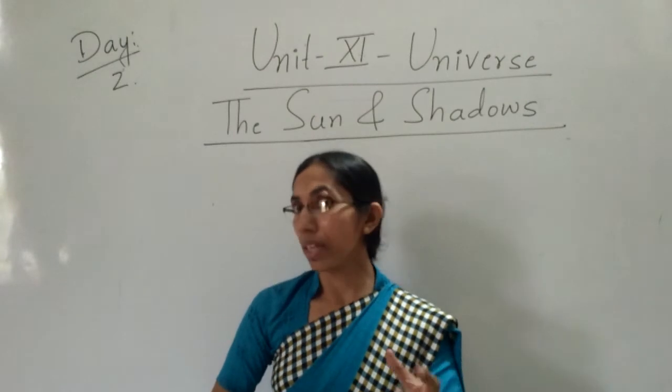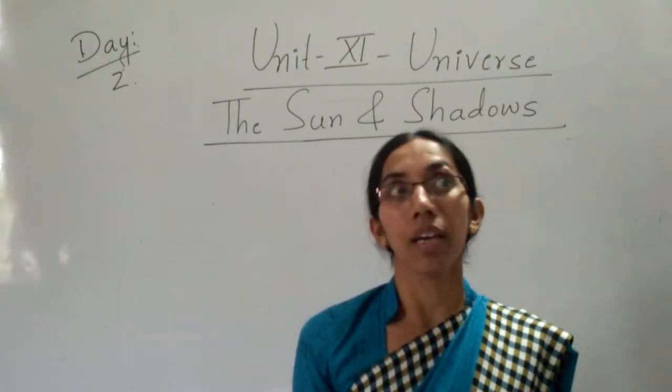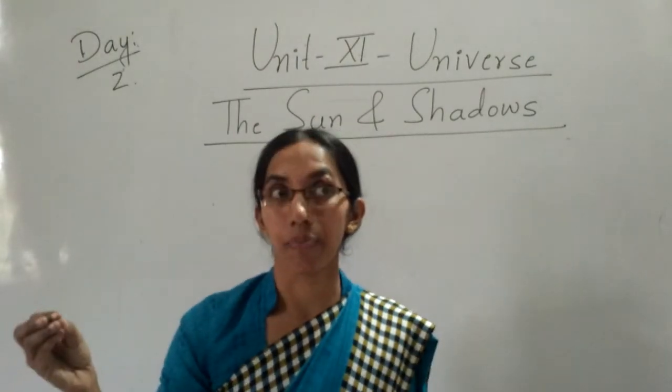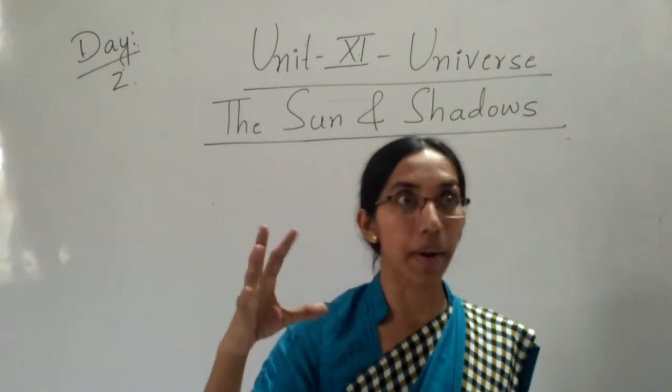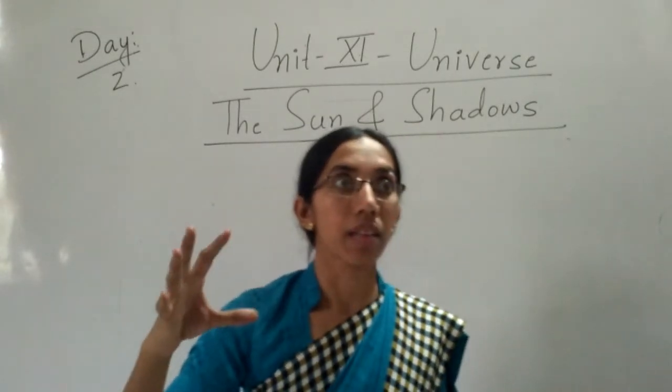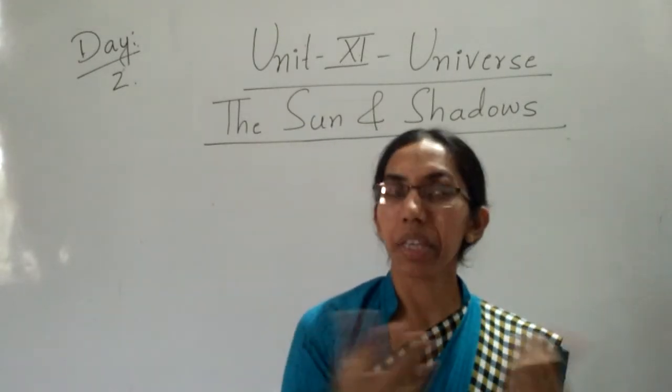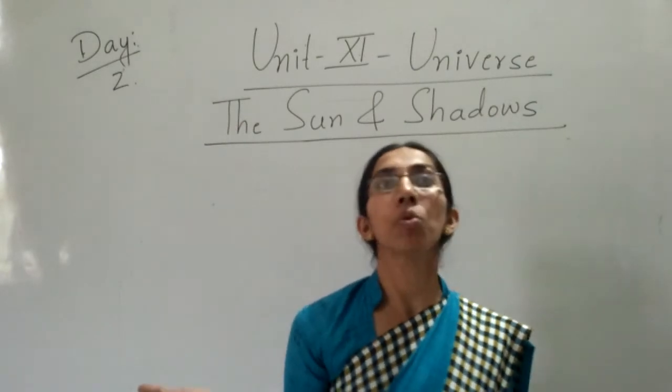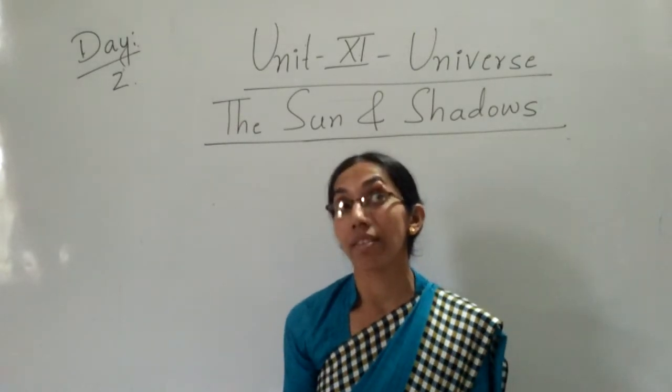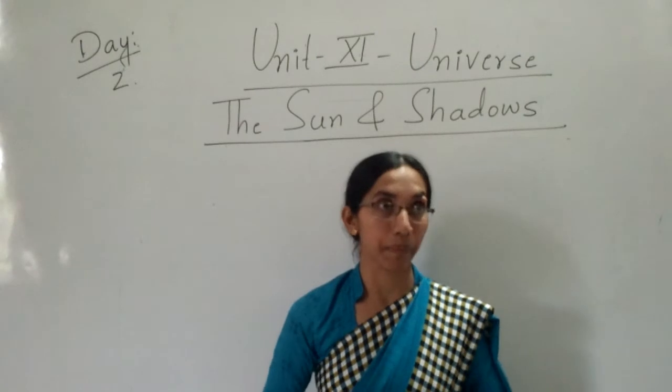In the daytime, we cannot see it. Why? Because of the bright light of the sun, the rays of the sun, we cannot find the moon and stars in the daytime.